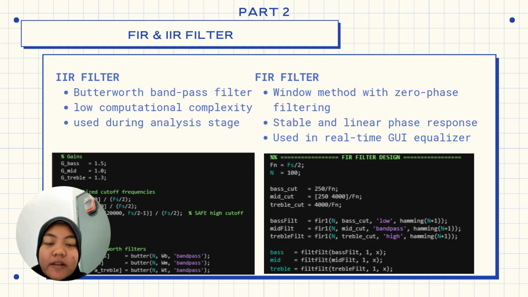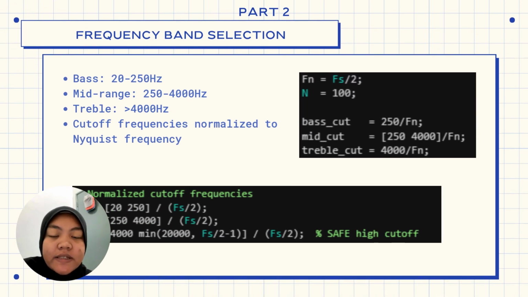For the FIR filter, we use the window method with zero phase filtering because it is stable and has a linear phase response. The FIR filter we use for the real-time GUI equalizer. For the frequency band selection, we use for the bass 20 until 250 Hz, mid-range 250 until 4000 Hz, and treble more than 4000 Hz. And the cut-off frequencies are normalized to Nyquist frequencies. These bands align with human hearing perception, so the cut-off frequencies were normalized for proper digital filter design.